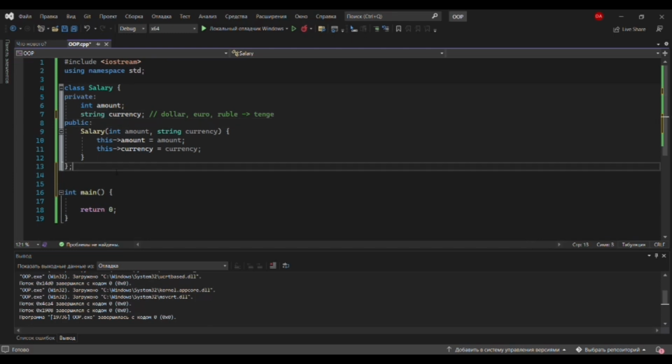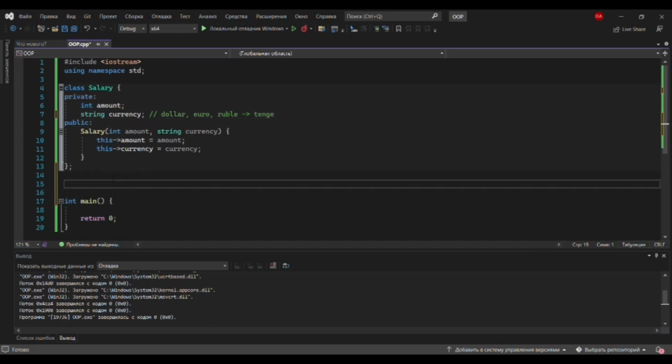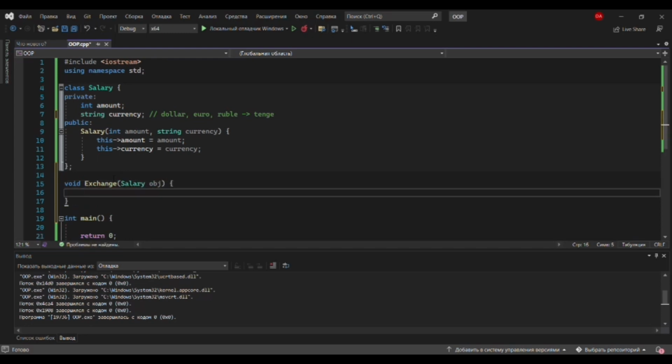So we need to go to an exchange office. So let's write a function that will help us calculate what our salary in tenge. We should use objects of our class salary. Assume that currency will be dollar, so we will take the object amount, multiply by 470, and we will get tenge.